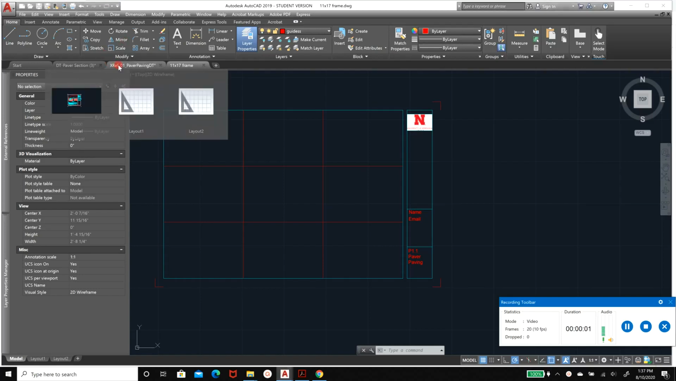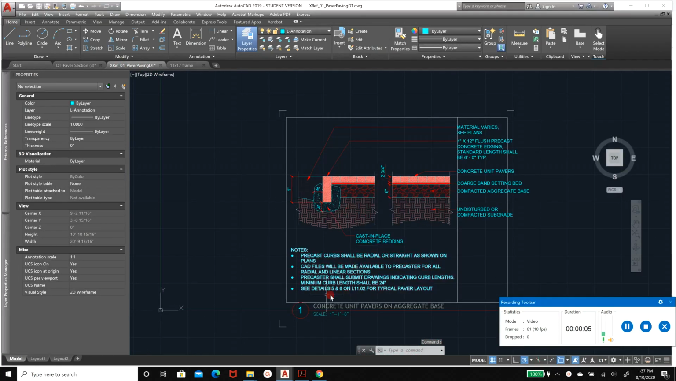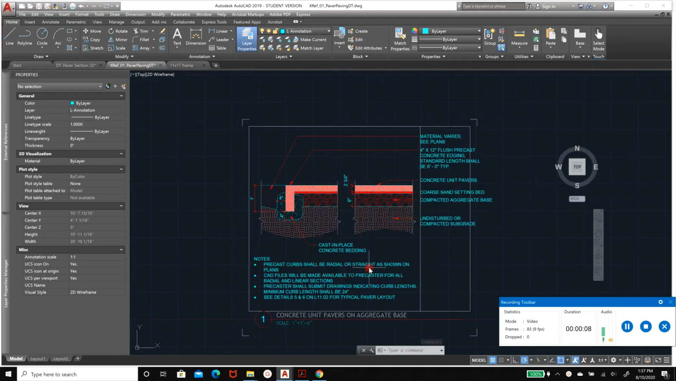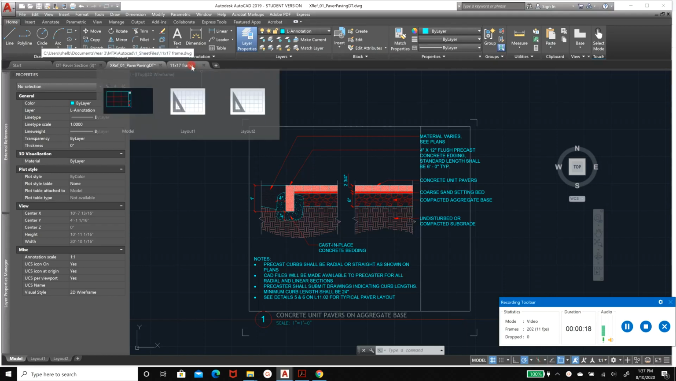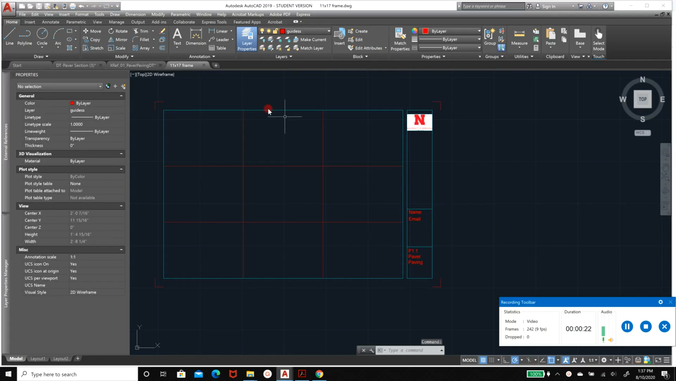Alright, so this is going to be the last video tutorial on making the concrete unit paver detail drawing. In this video we're going to work on plotting it. So once you have all of your annotation aligned how you want it to be, what you'll want to do is save it and then also open up this new 11 by 17 frame that we made.